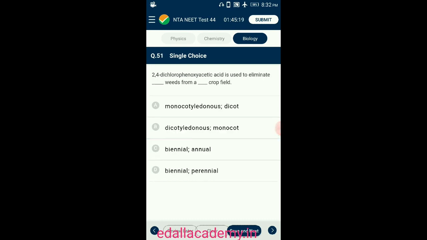Question number 51. 2,4-dichlorophenoxyacetic acid is used to eliminate dash weeds from the dash crop field. The auxin 2,4-dichlorophenoxyacetic acid is used to kill dicotyledonous or broadleaf weeds.